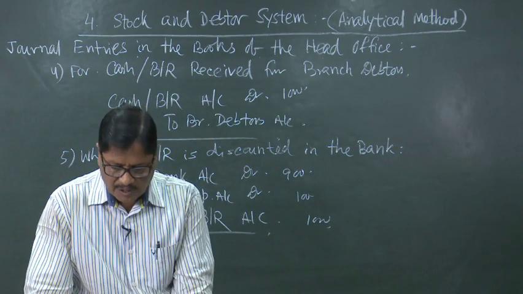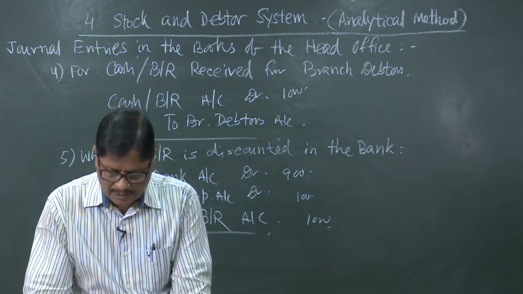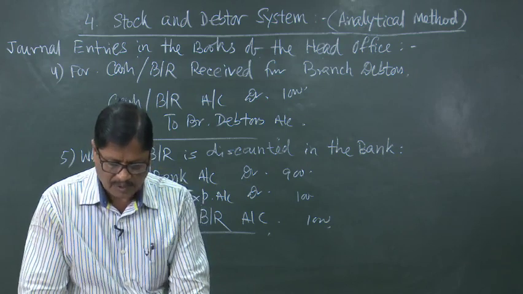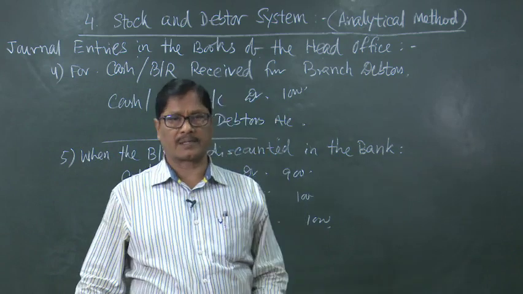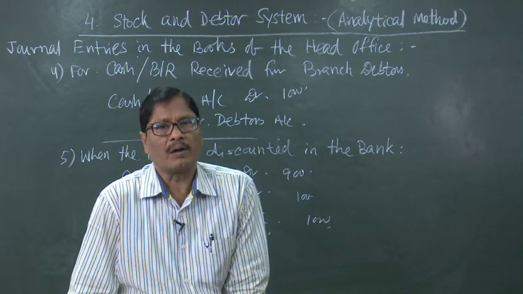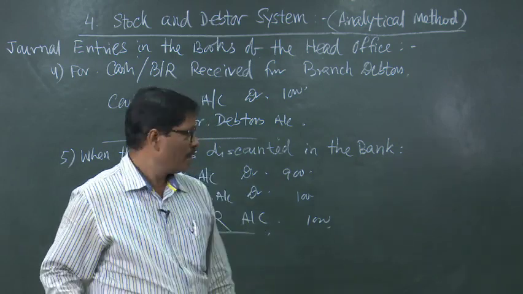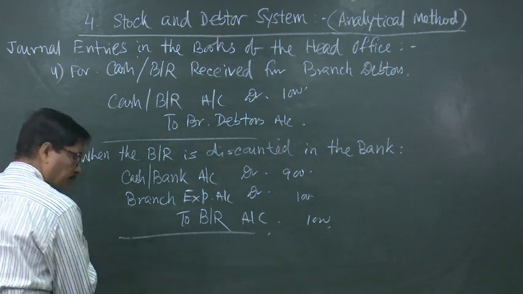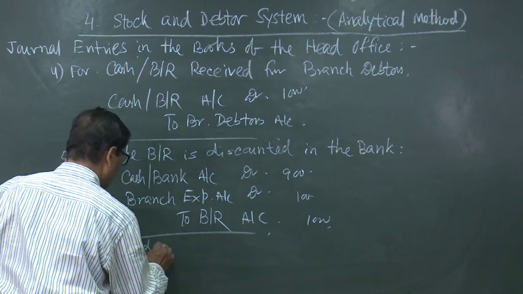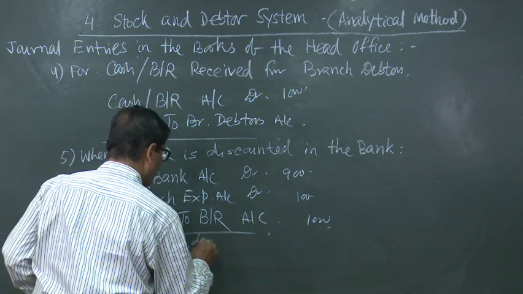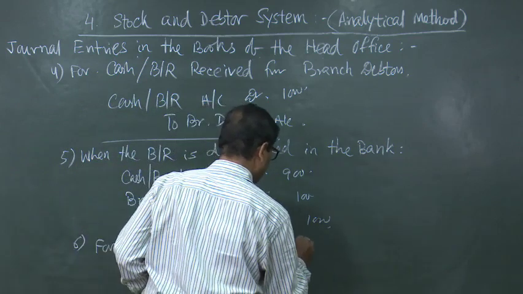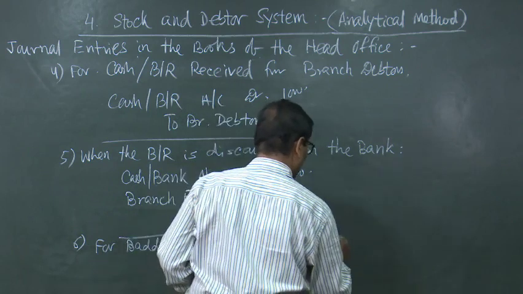Next entry is for discount allowed, allowances and bad debts. So, any discount allowed to the branch debtors or any allowances made or any bad debts occurred, these are all expenses. So, the entry will be branch expenses account debited for bad debts, discounts, allowances to debtors.